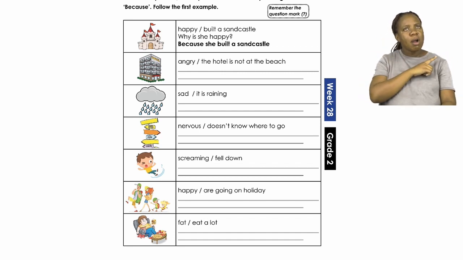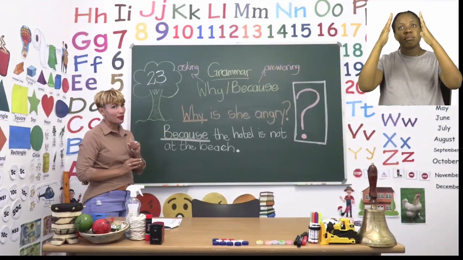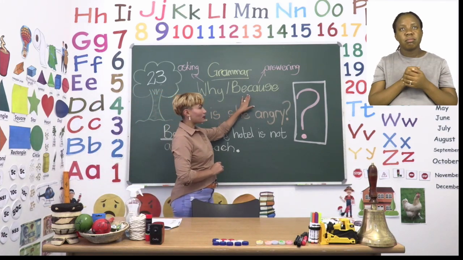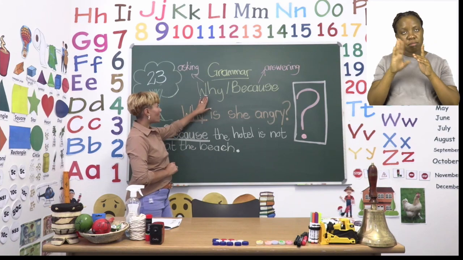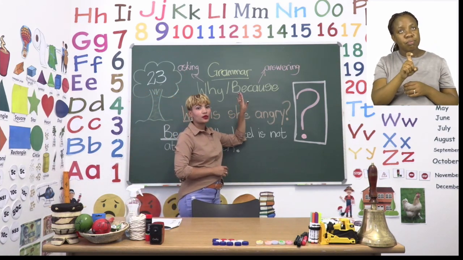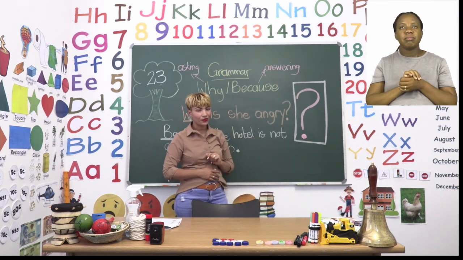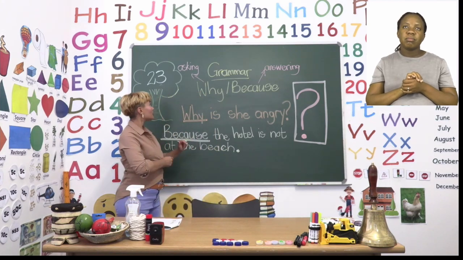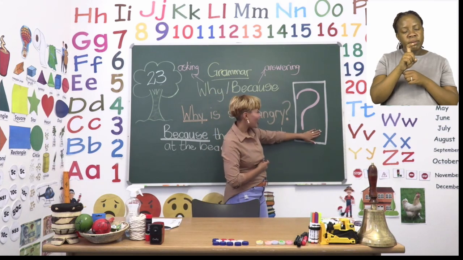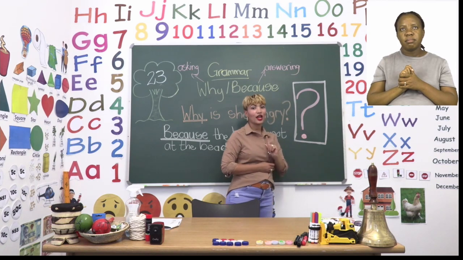Now on the board, I am going to do the next example with you. Remember what we said earlier, that we are talking about why and because. Now when we say why, it means we are asking a question. And then when we use the word because, we are answering a question. And then we also need to remember that when we ask a question, we always need to make use of the question mark. You see, this is what the question mark looks like.